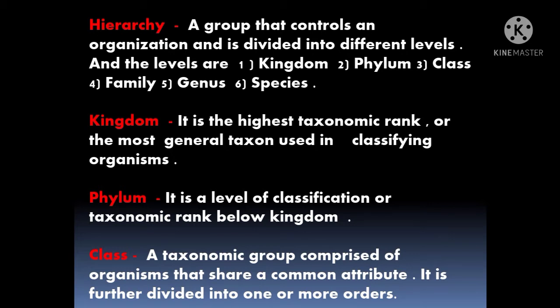First comes kingdom. It is the highest taxonomic rank or the most general taxon used in classifying organisms. In our very first slide, students, we learned what taxonomy means. Taxonomy means naming a living organism. So students, the name of the organism first comes under the topmost taxonomic rank, which is kingdom, then followed by the other. The other one is phylum.